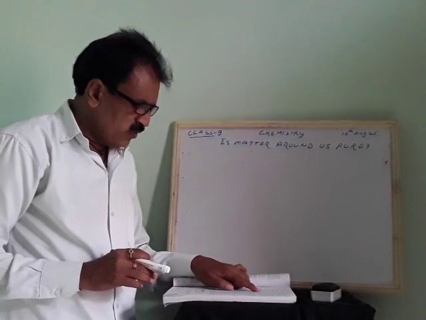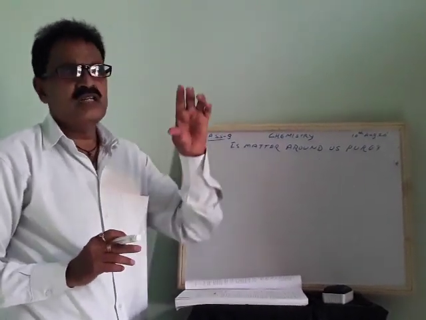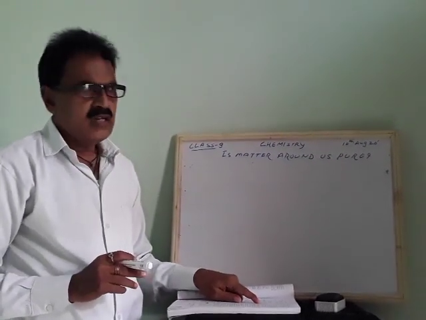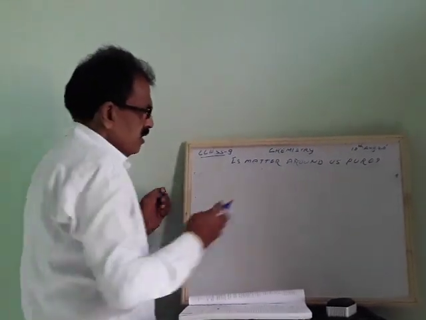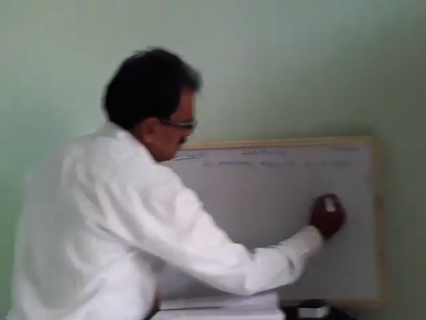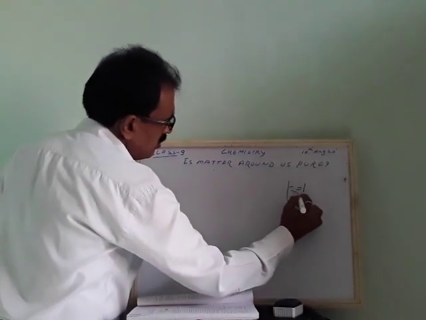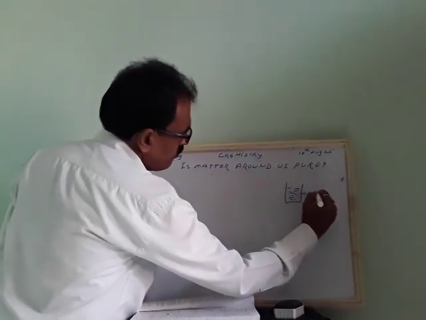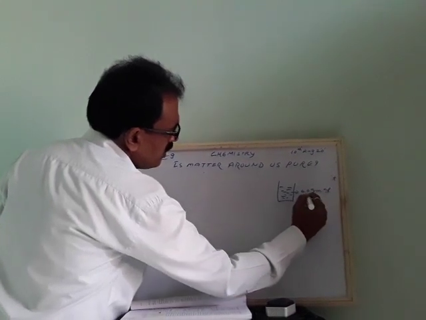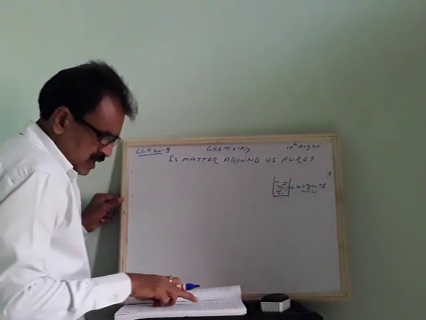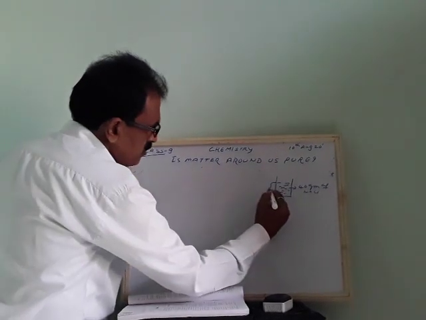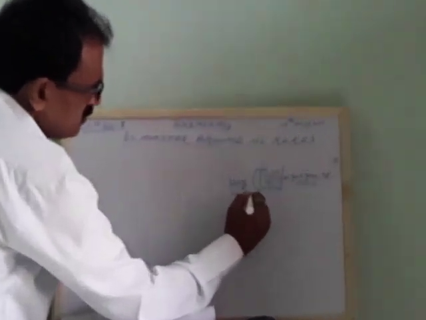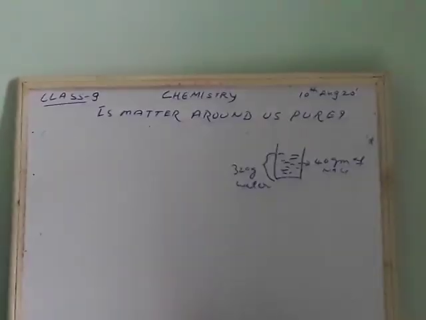A solution contains 40 gram of common salt in 320 gram of water. So this solution contains 40 gram of common salt, NaCl, and the water is 320 gram.